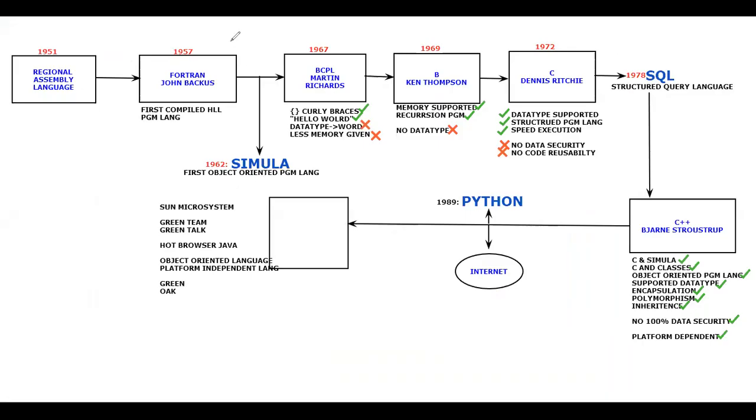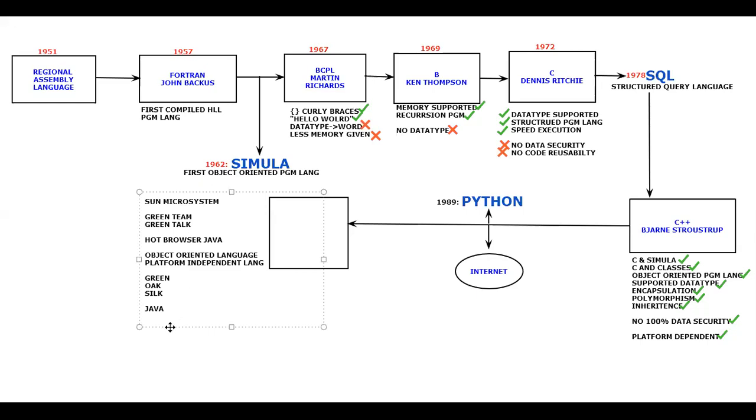So from Oak, they changed to Silk. And finally, they came up with a name called Java. Java is an island near Indonesia. That's why they took the name Java, and they decided to call this programming language Java itself. So this is all about the naming of the programming language.